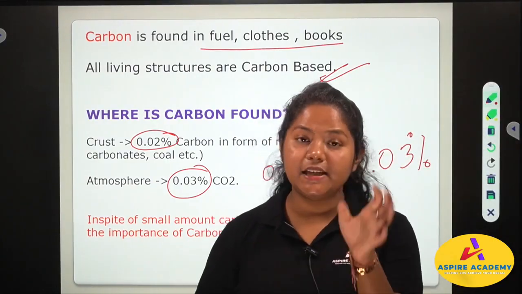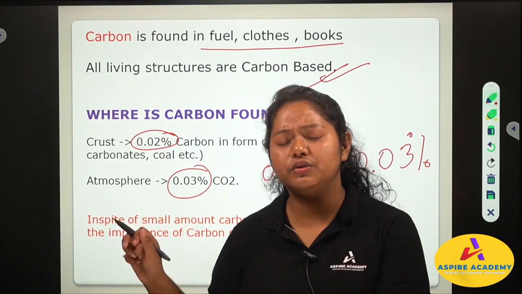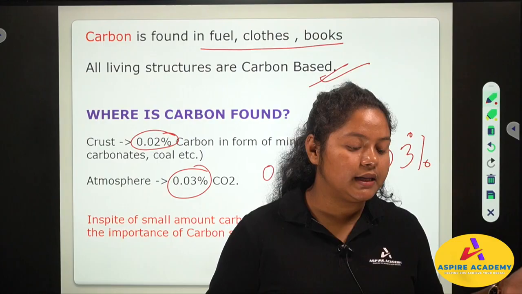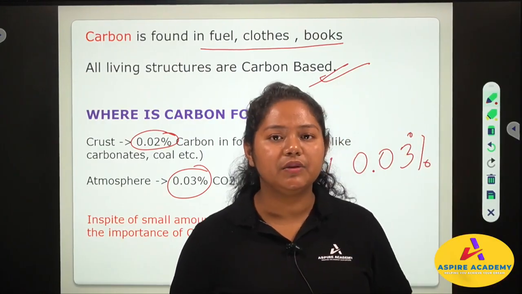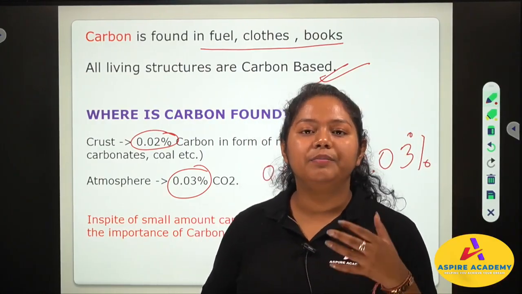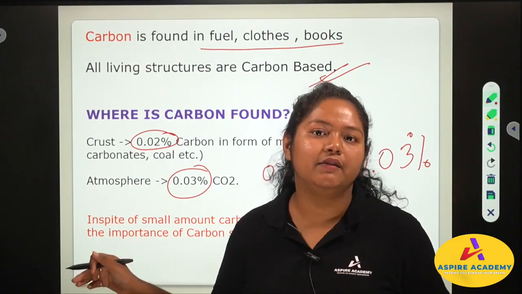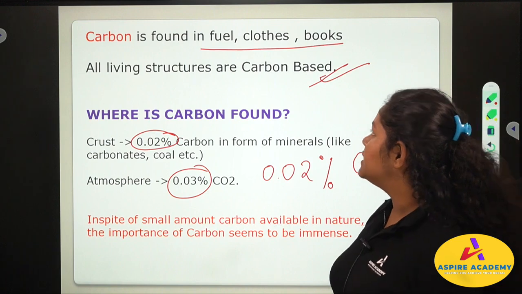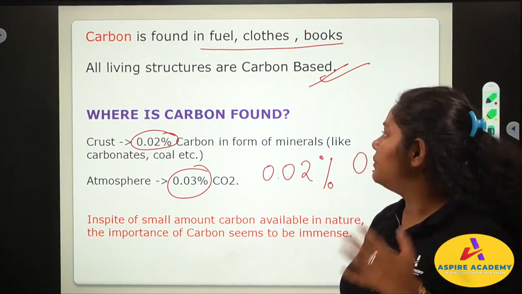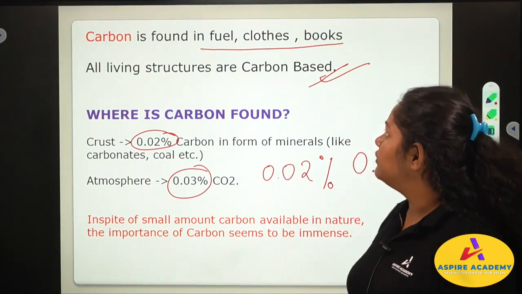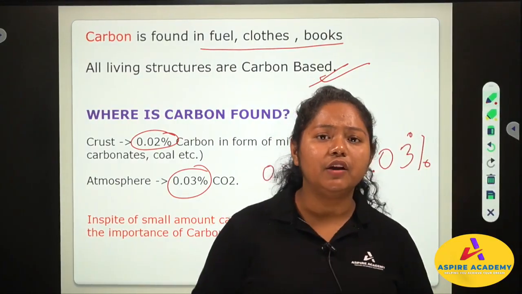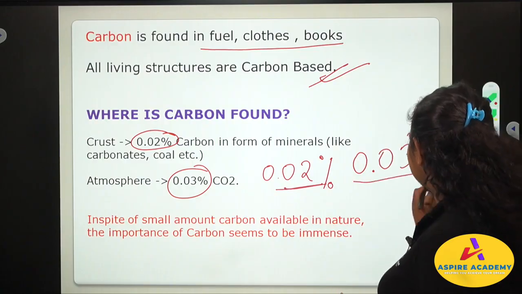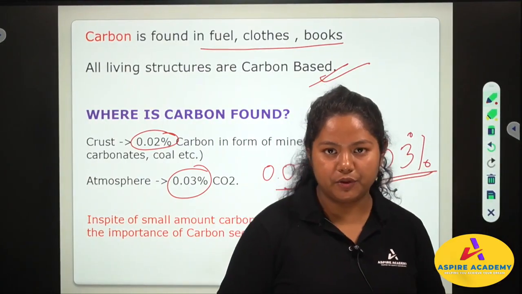So how can something that is found in such a small amount in this universe be the building block of almost everything we know? How is it found in all living structures? How is it that everything is carbon based? How can it be found in clothes, in books, in fuels, when the content is only 0.02% and 0.03% in the atmosphere?